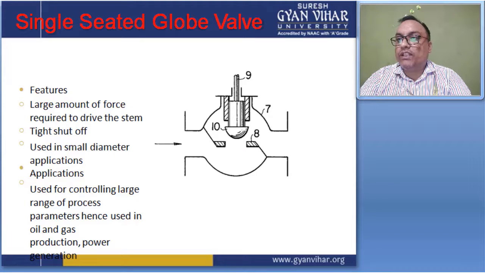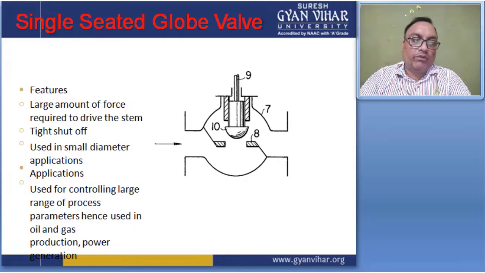These valves provide a very good flow capacity, a very tight shut off and good rangeability, and the turn down is high, which is the ratio between the maximum and minimum controllable flow rate.